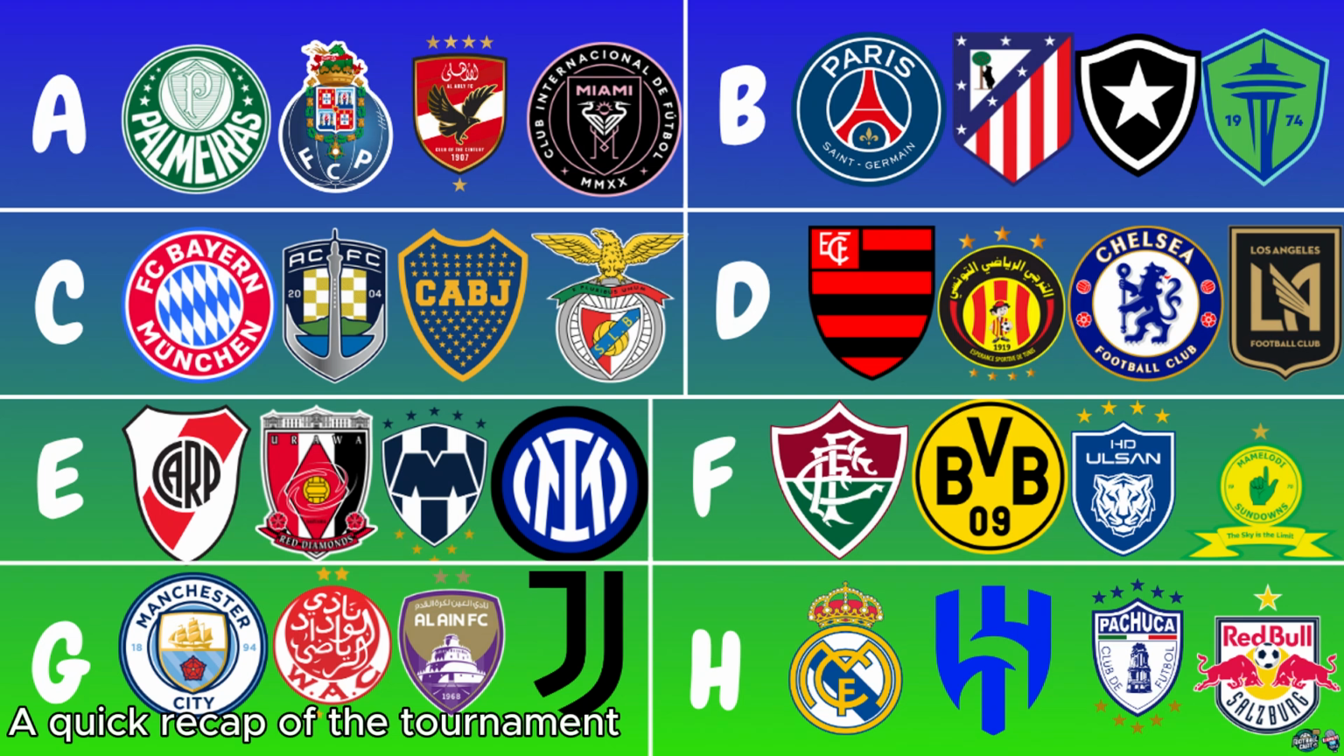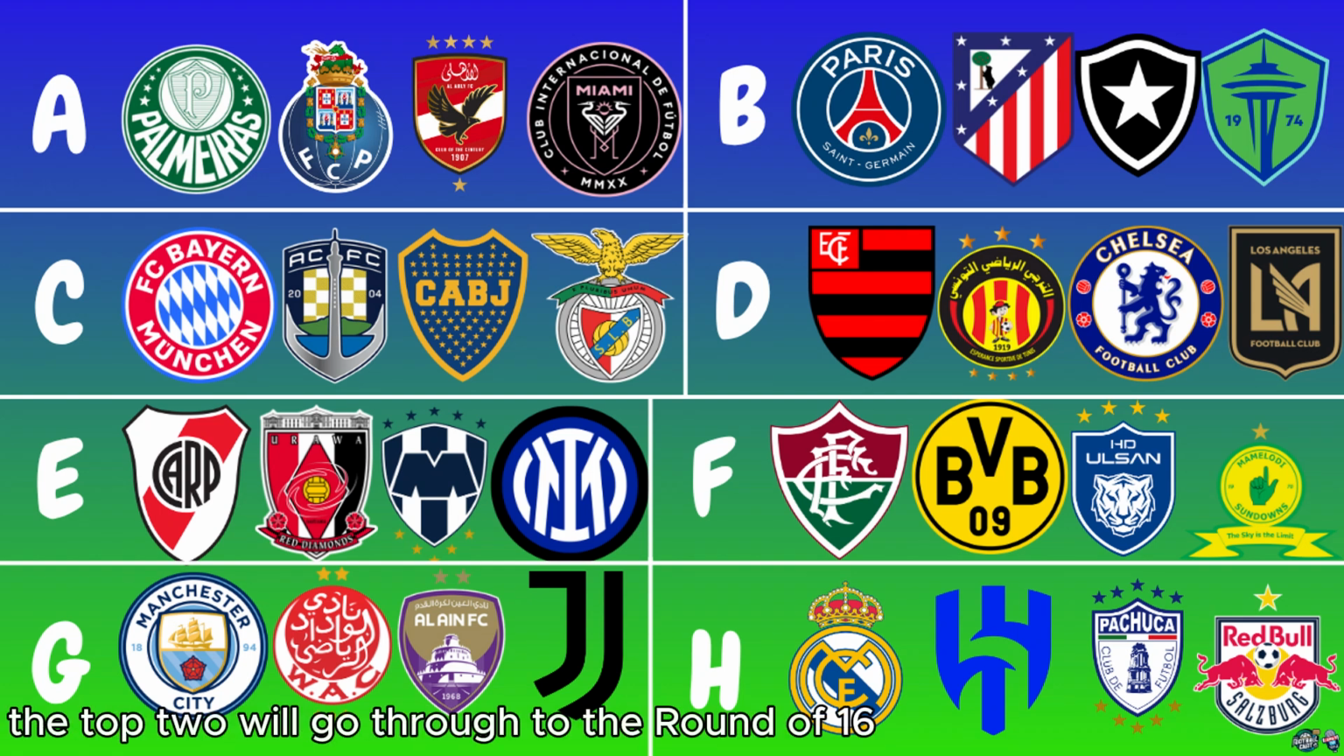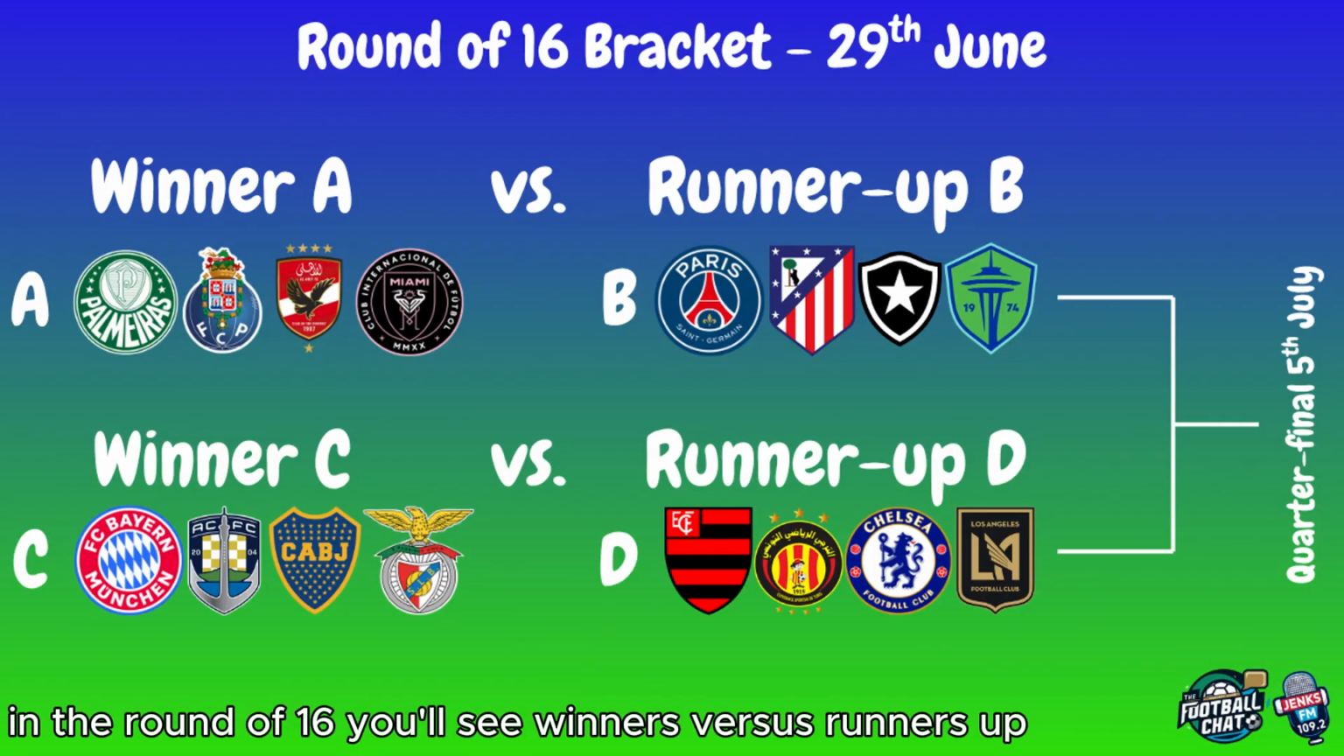A quick recap of the tournament. There are 32 teams from across the world. They'll be split into 8 groups of 4. From those groups, the top 2 will go through to the round of 16. In the round of 16, you'll see winners versus runners-up.